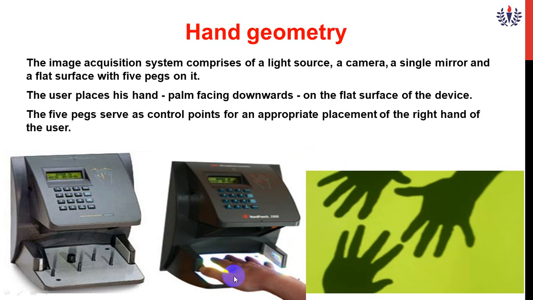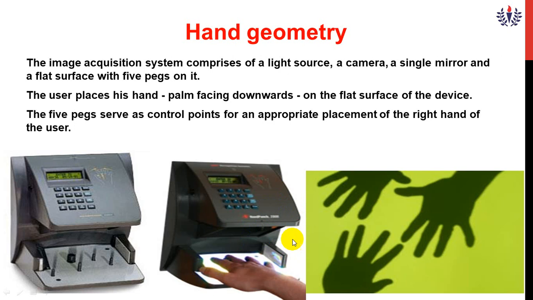The 5 pegs, that is 5 fingers, serve as control points. This is one control point, second control point, third, fourth, 5, 6, 7, 8, 9, 10. So for every finger there will be control points. In the left hand it is 10, in the right hand 10 control points. So these 10 control points will be placed on the appropriate devices.